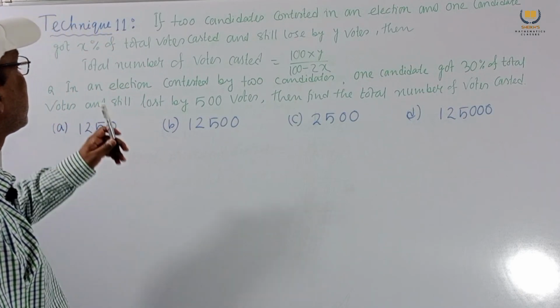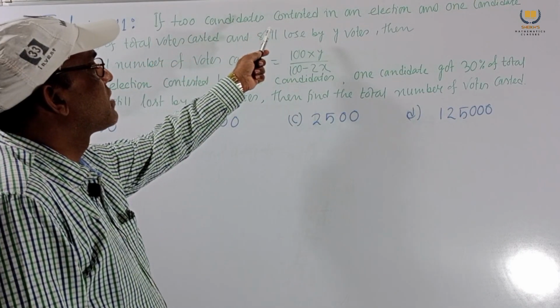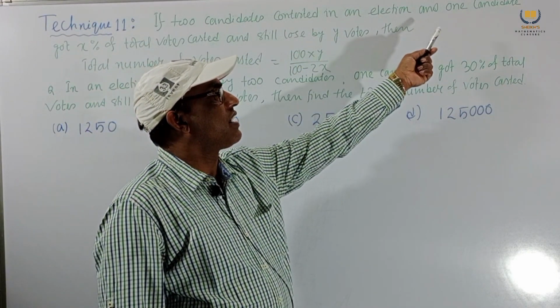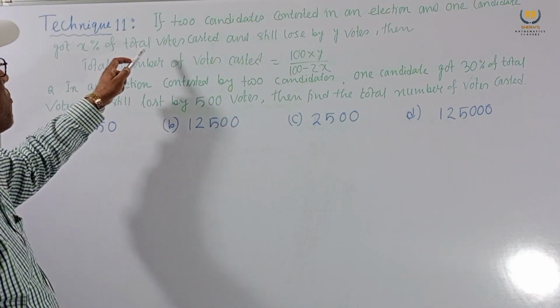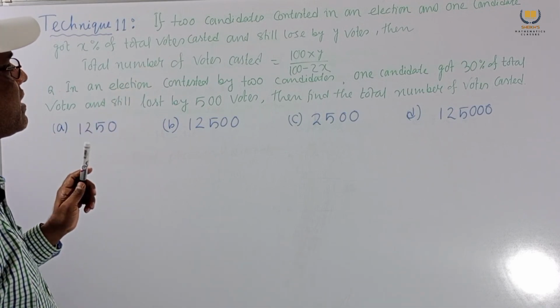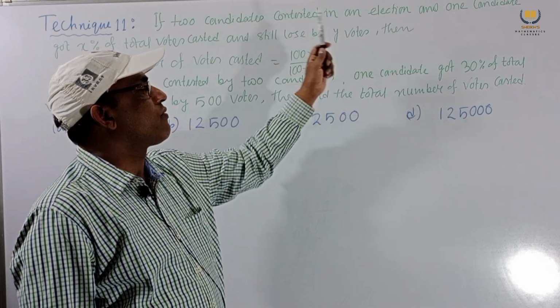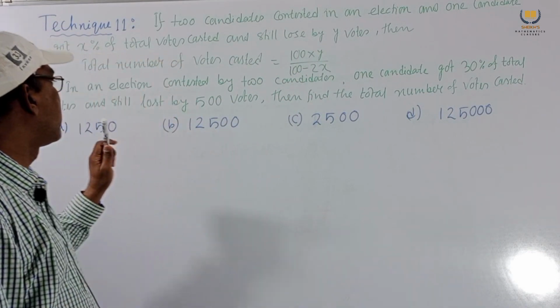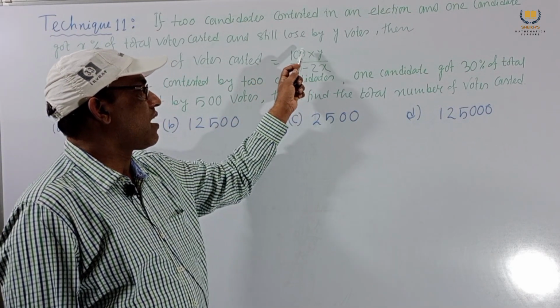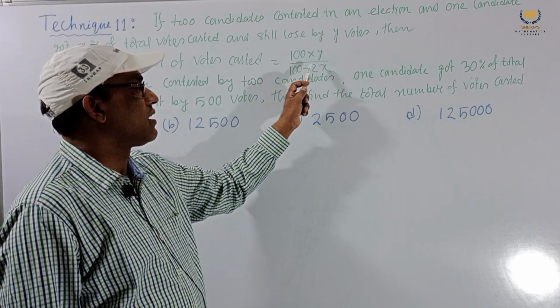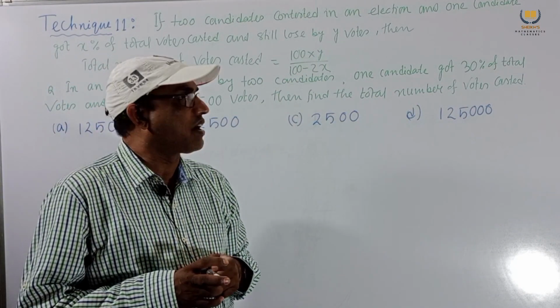Consider another technique, technique number 11. If two candidates contested in an election and one candidate got X% of the total votes cast and still lost by Y votes, then the total number of votes cast is equal to 100 into Y by 100 minus twice X. This is our formula.